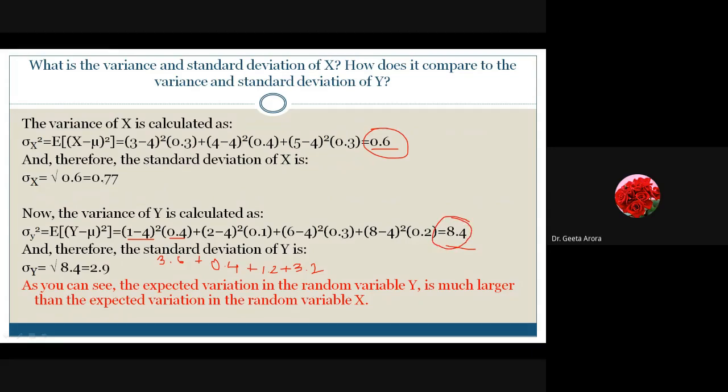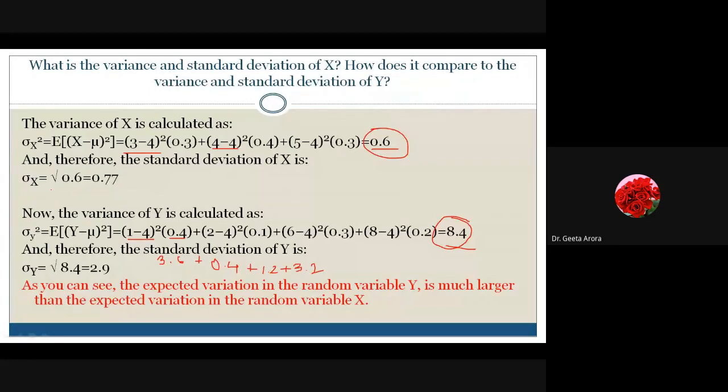Correct? So if we talk about the unit here, you can see whatever x values are, we have squared them. So if it is in meter, we are getting meter square as the value. If it is in kilometer, we are getting kilometer square. That's why we never take the variance as a measure. We have to calculate variance, but by taking the square root, we take the same unit.